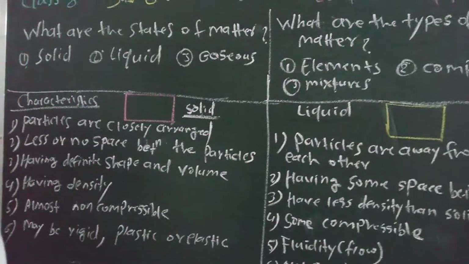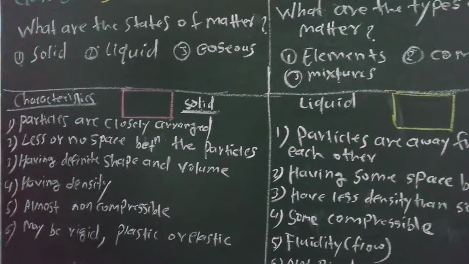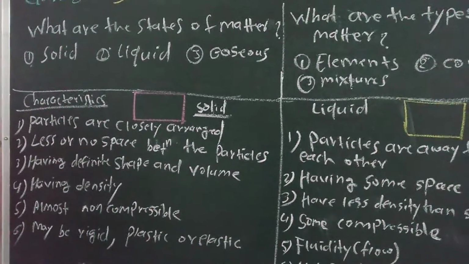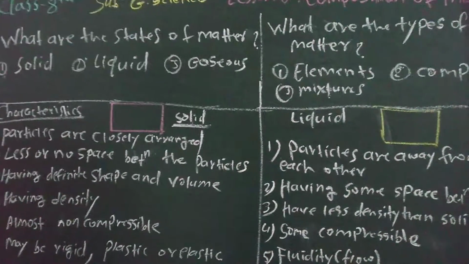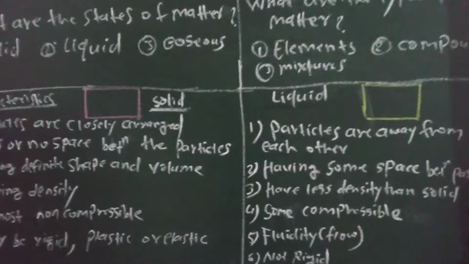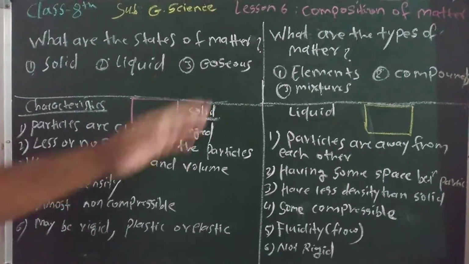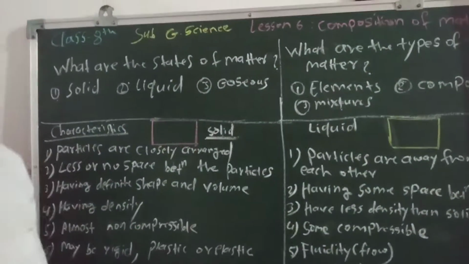What is matter? Whatever the things about us, the substances, is nothing but matter. So, students, in this class, we learn about the composition of matter, how matter is composed.